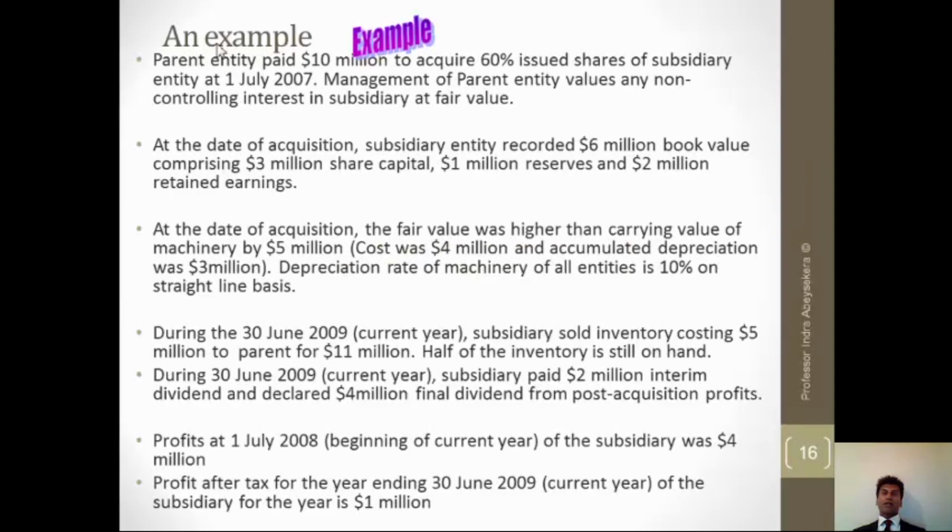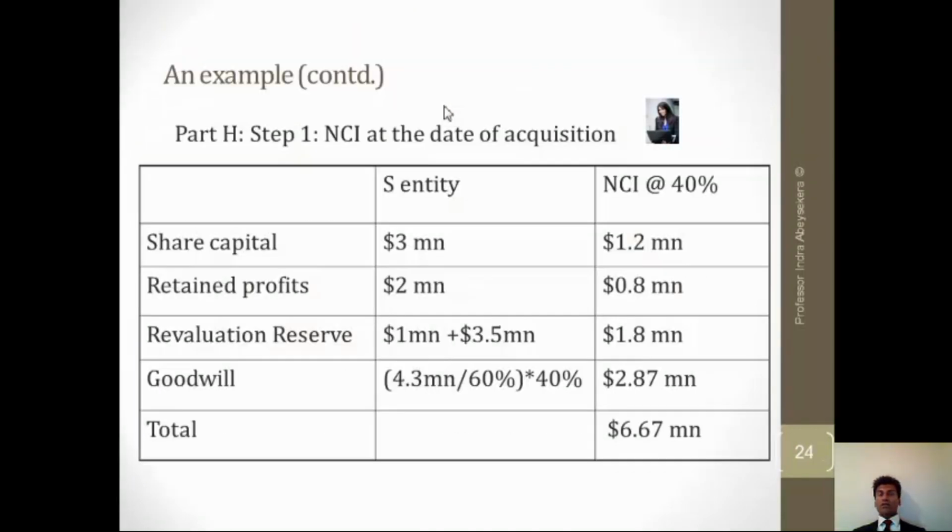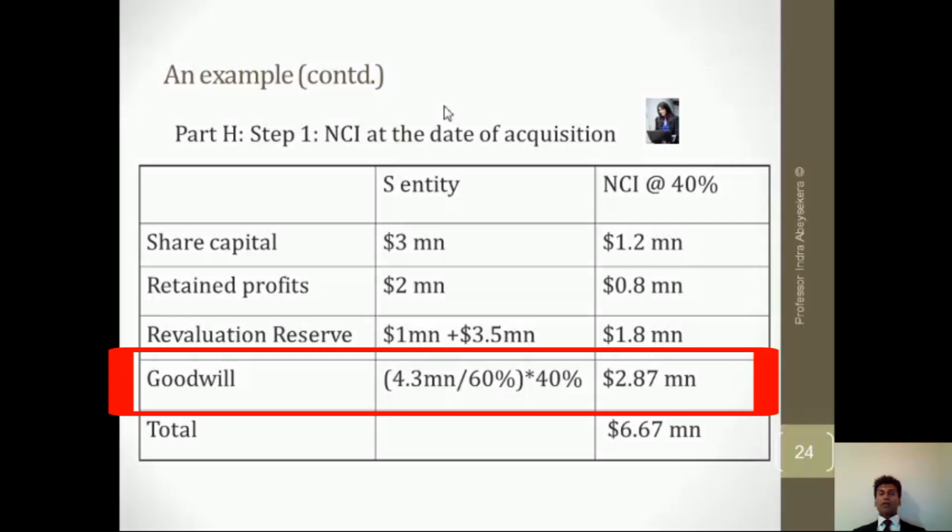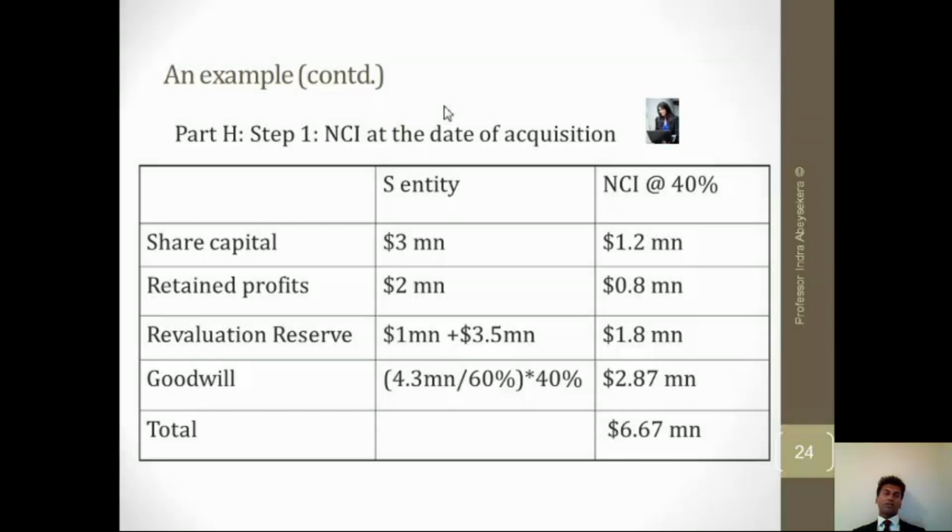It says that the non-controlling interest in the subsidiary is measured at fair value. We took the goodwill and then we grossed it up to make it 100%, and then we applied 40% to get the share of goodwill for the non-controlling interest.